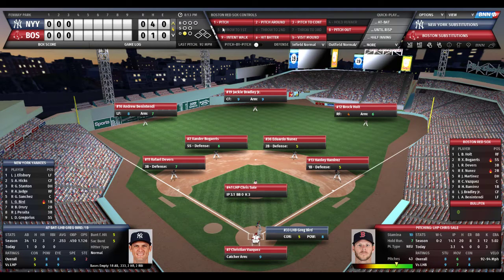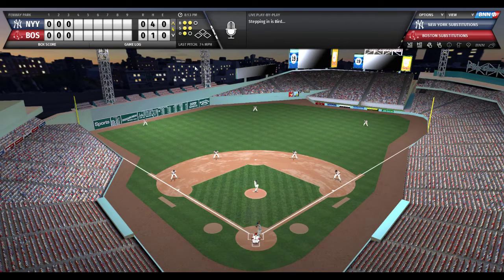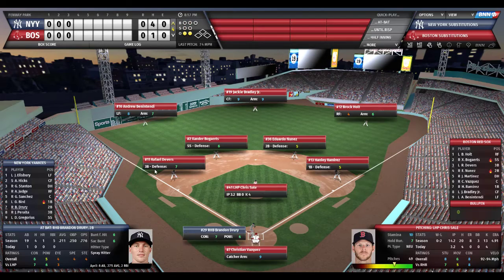Normal hitter, outfield, infield, straight away in normal. Vasquez wiggles the fingers. Sales nods his head in acknowledgement. Here's the pitch to Greg Bird. 2-2 count, 1 out. And he gets him looking. Another strikeout for Chris Sales. Red Sox throw it around the infield. That's 4 Ks now for Sales.